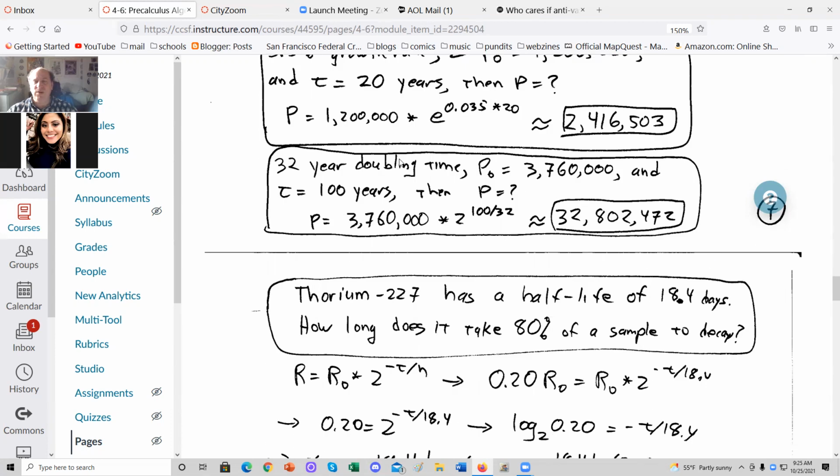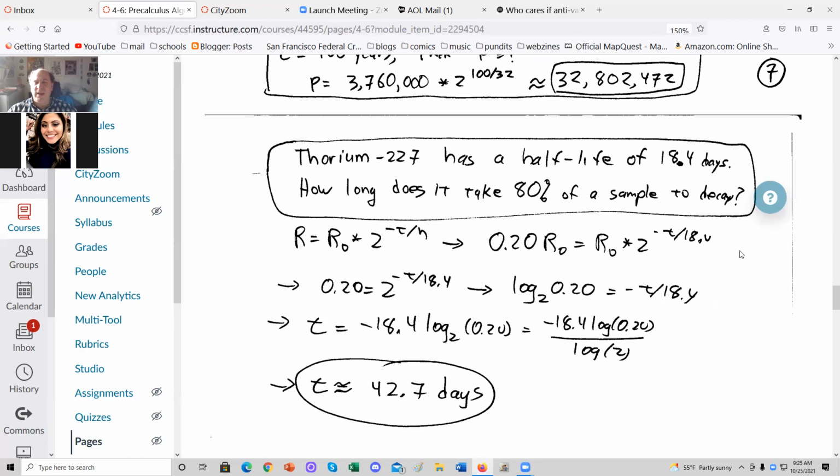If something had a 32-year doubling time and started out with a population of 3.76 million, after 100 years, what's the population? Well, okay, it'll be population times 2 to the t over doubling time: 3.76 million times 2 to the power of 100 years divided by 32 years. And the calculator says it's about 32,802,472. And again, the last 3 digits are excessively accurate. In fact, I'd really say the best you can justifiably say is that it's 32.8 million.